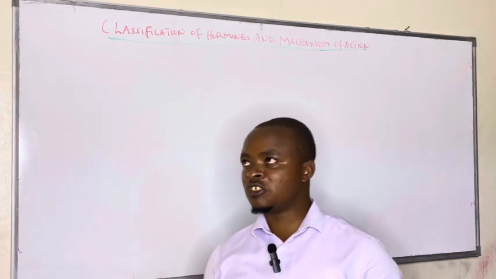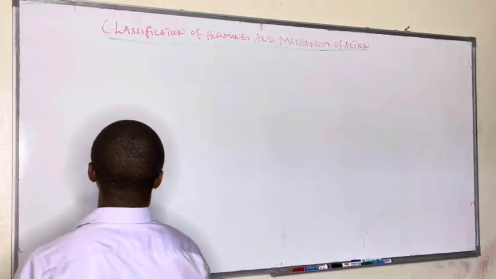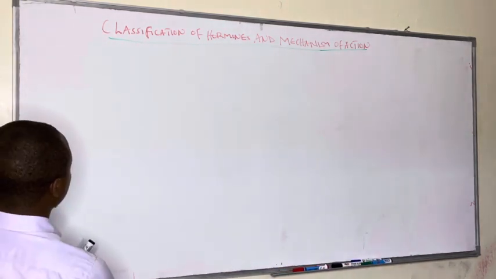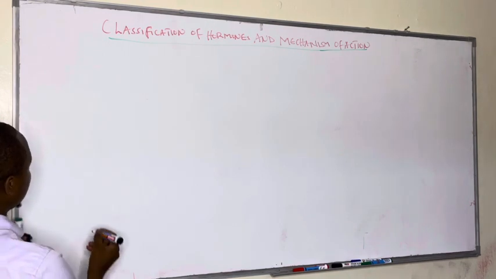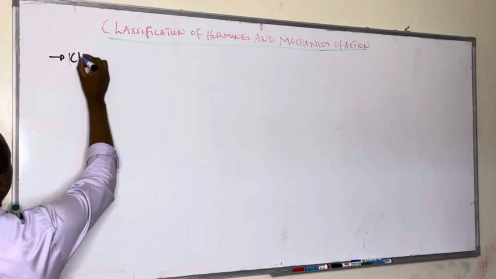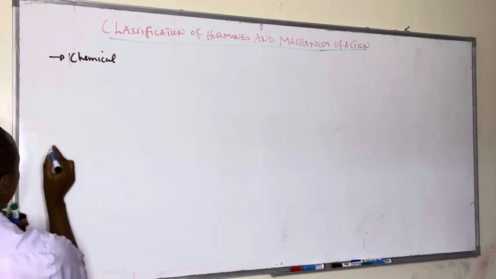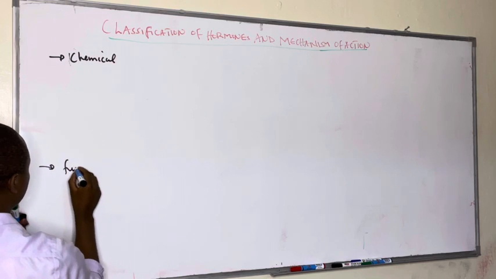Under classification of hormones, hormones are classified in two ways. We have classification according to the chemical nature, what we call chemical classification, and also classification according to function.